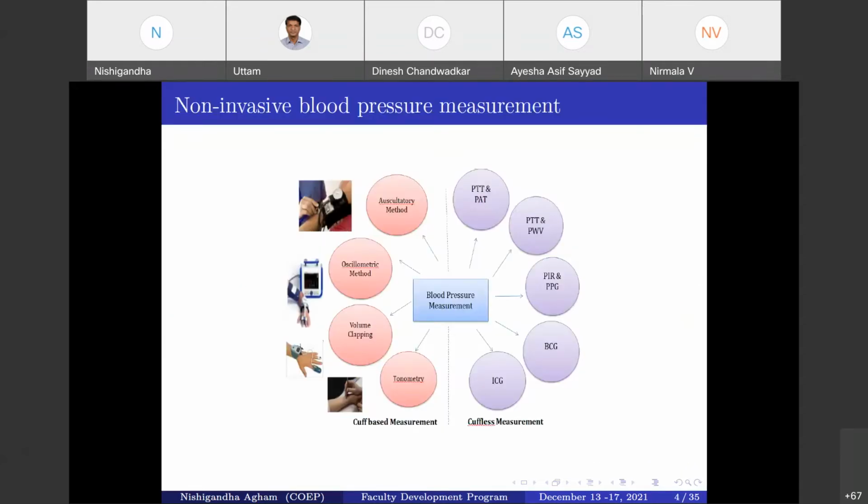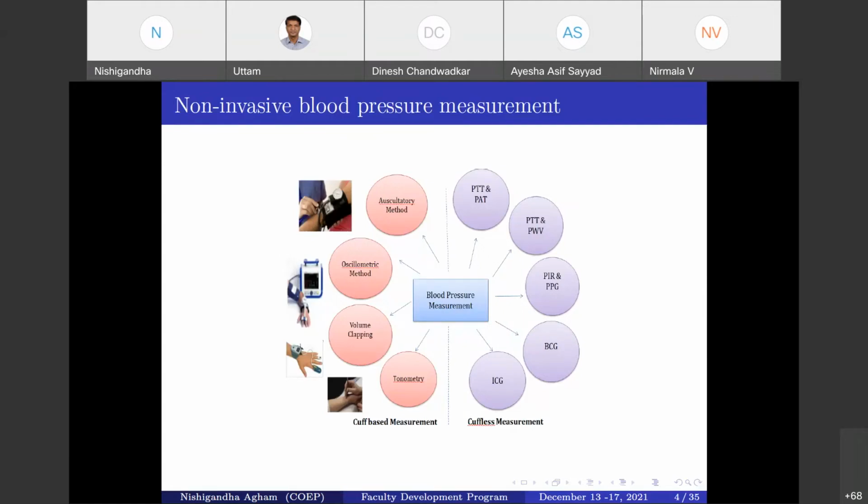Okay, now here I have given a scenario with two points: the cuff-based devices and the cuffless devices. Whenever we talk about blood pressure, the very first thing that comes to mind is the traditional cuff, which is wrapped around our arm, an external pressure monitoring device, which I think all of us already know from measuring BP in hospital or with the doctor.